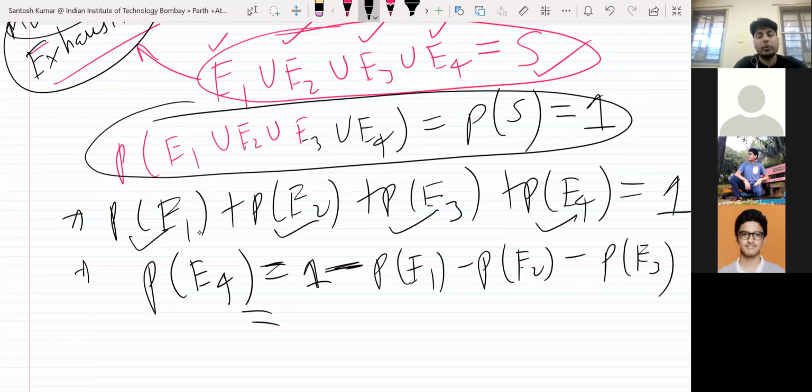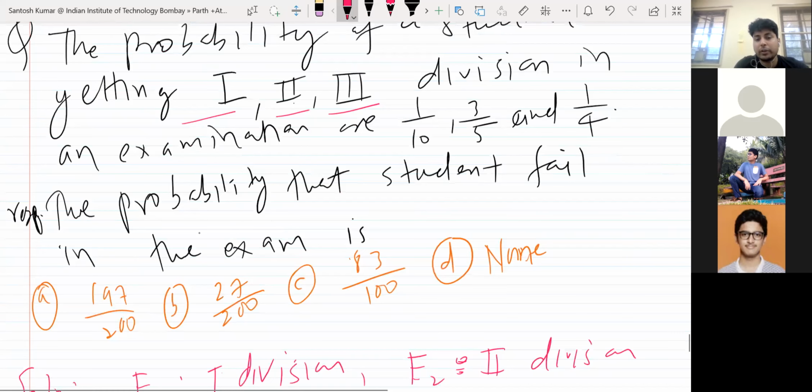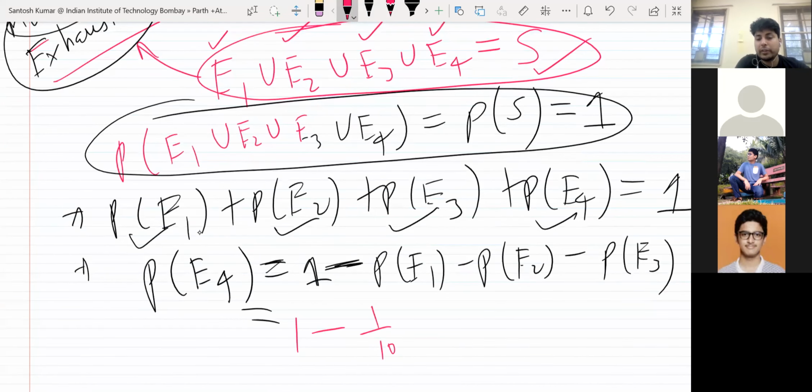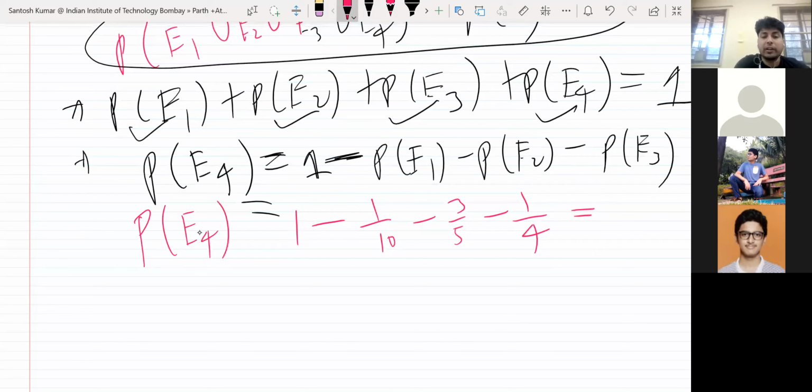You have been given the probabilities: 1 by 10, 3 by 5, 1 by 4. Now you simplify it and tell me what is the probability of E4, that is, the probability of getting failed in the exam.